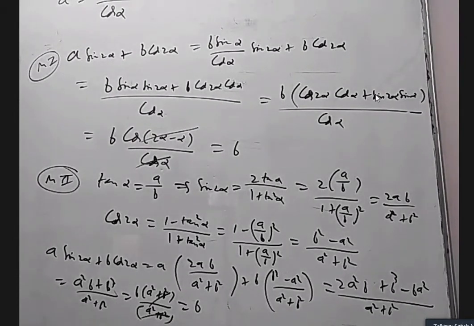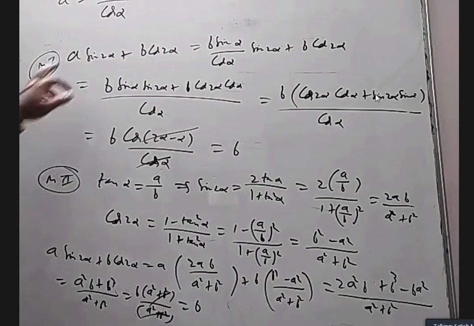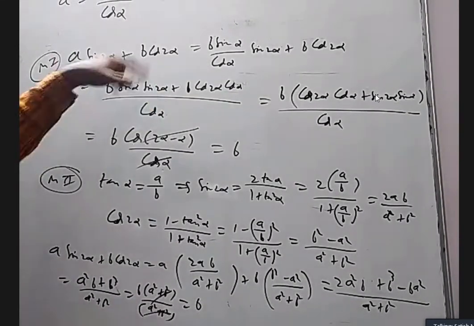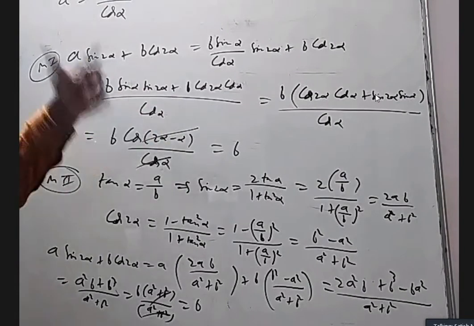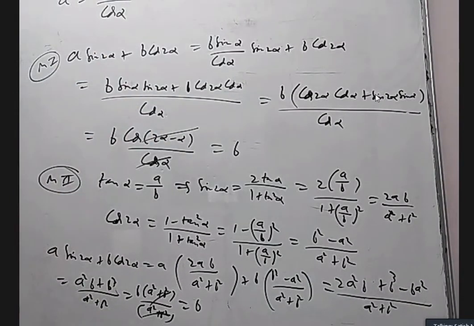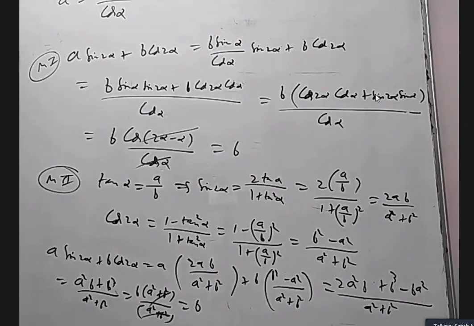I can even do one more thing. I can take a as k sin alpha, b as k cos alpha. Put k sin alpha here, k cos alpha here. You'll get like this only. K cos alpha will come and k will be b. Like that also you can do, because a by b is sin by cos. A is the multiple of sin alpha, b is the multiple of cos alpha. Somebody can do that way also.